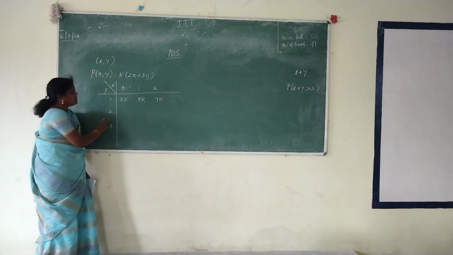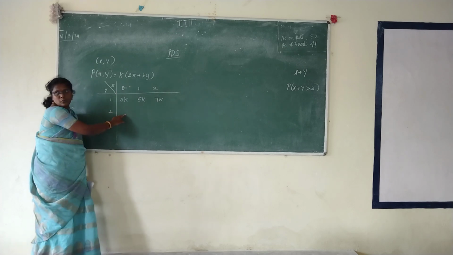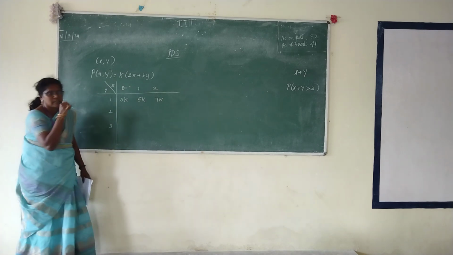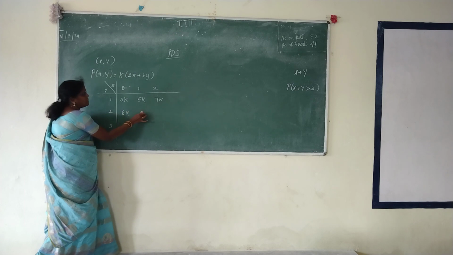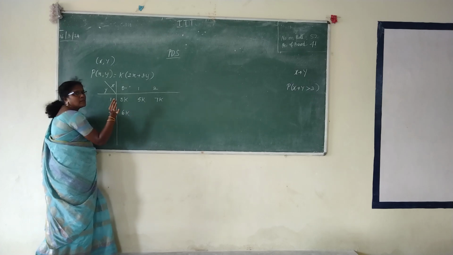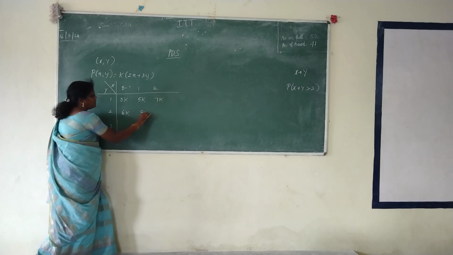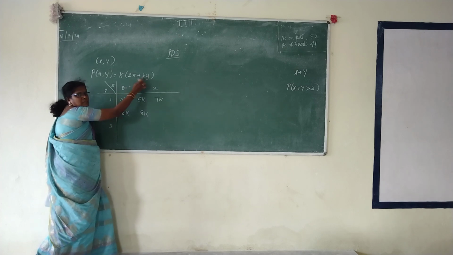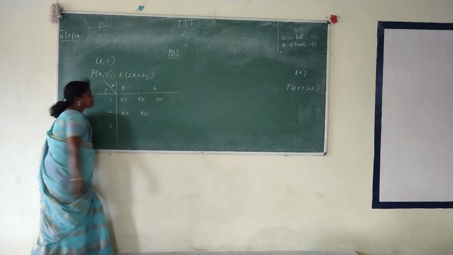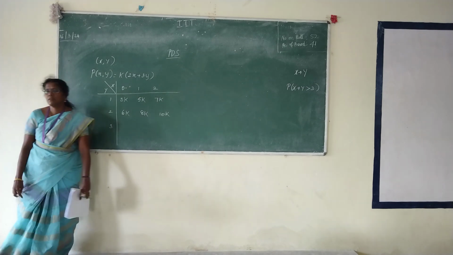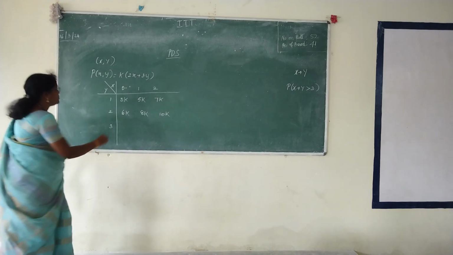Now fill the next row. Here x equal to 0 and y equal to 2: 6k, not 4, 6k. What will be the answer? 6k. Next one, x equal to 1 and y equal to 2: 8k. 8 or 7? 8. x equal to 1 means 2, y equal to 2 means 2 into 3 will be 6, 6 plus 2 will give you 8. Last one. Tell me your last row. 9k.